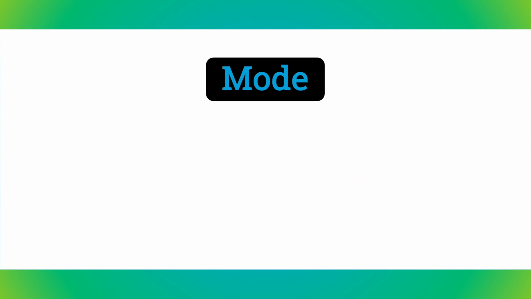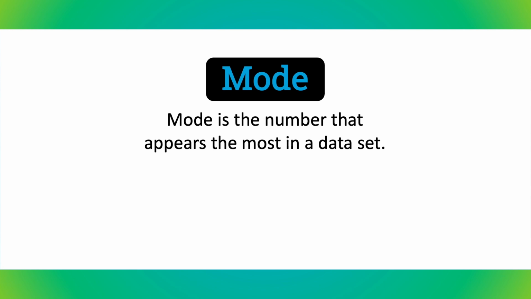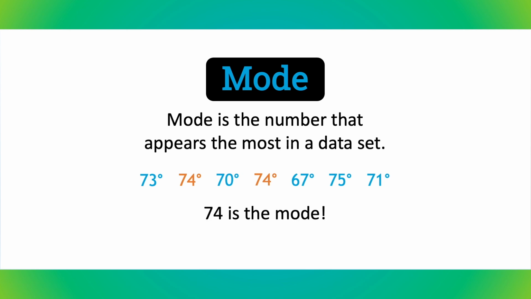Mode is the next type of measure we need to look at, and guess what? We don't really have to do much to figure out the mode. In fact, the mode is just the number that appears the most in the dataset. If we look at the dataset of temperatures, many of the numbers appear only once. However, if we examine the dataset closely, you'll see that the number 74 is listed twice. Since the number 74 is in the dataset 2 times, and all the other numbers are only in the list once, that means 74 is the mode.